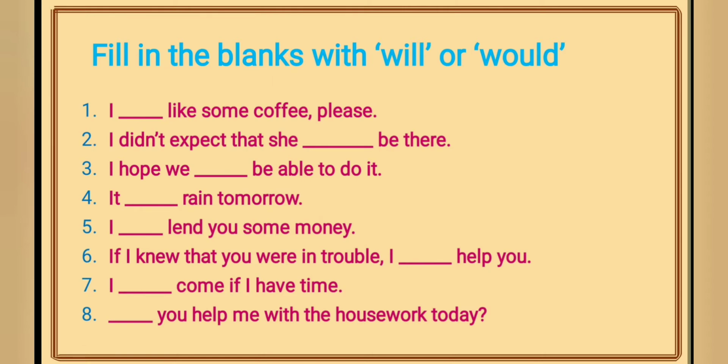Read these blanks carefully, think about the use of will and would, present time and past time, and then fill in the blanks.